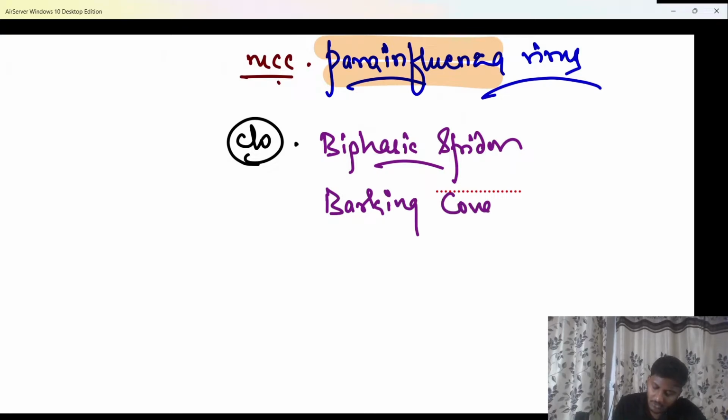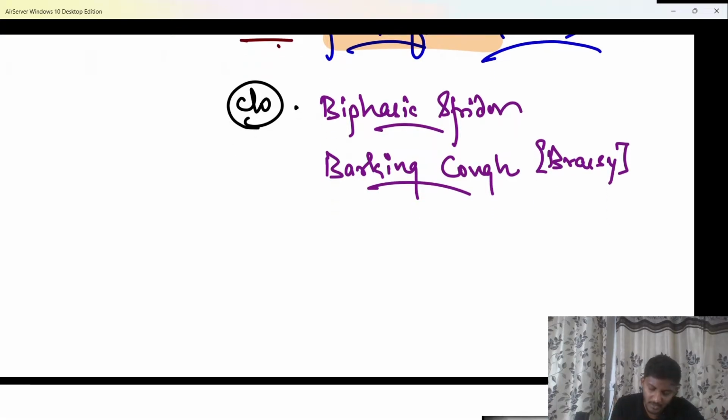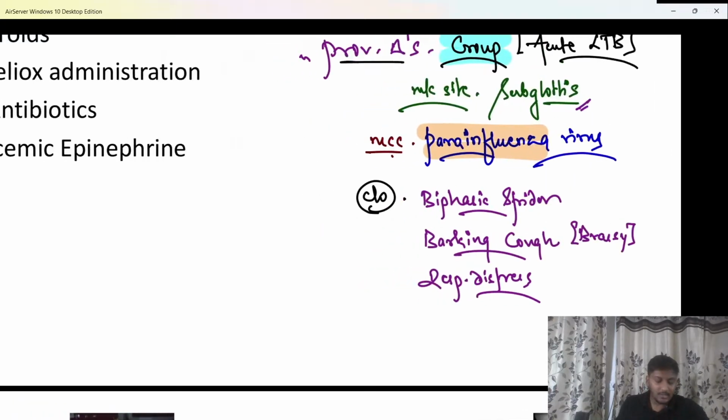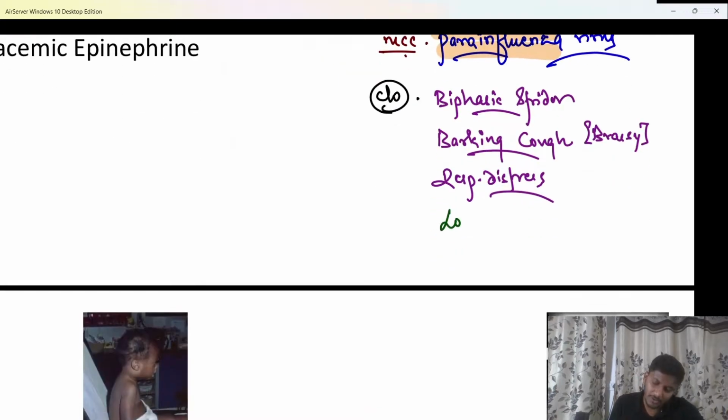This is called a barking cough, also described as a brassy cough, so do not get confused if they use the term brassy. And obviously as there is edema of the airway, the patient may have some respiratory distress. These are the common features with which the patient will come to you, and low grade fever as well, because it is a viral infection.